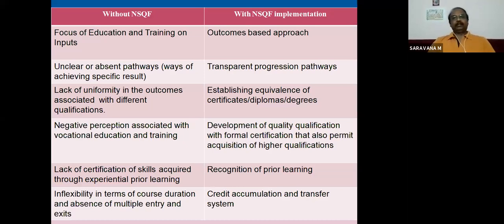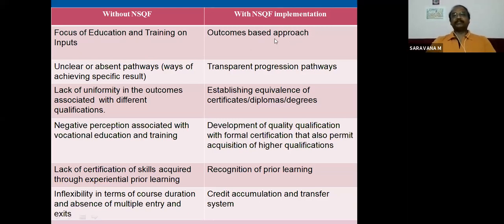So we are following the NSQF syllabus, we are following NSQF training, and we are following NSQF testing and evaluation. So without NSQF, what will be the condition, and with NSQF implementation, what will be the condition? Let us see. Focus of education and training on inputs. Without NSQF, there is no national skill qualification framework, so the education and training will be input based. There will be a syllabus, and it will be given to the training provider, the faculty or the teacher. But with NSQF implementation, you see an output based approach.